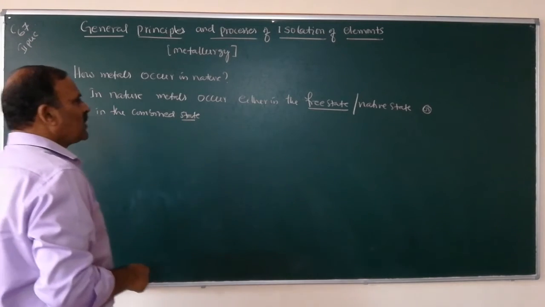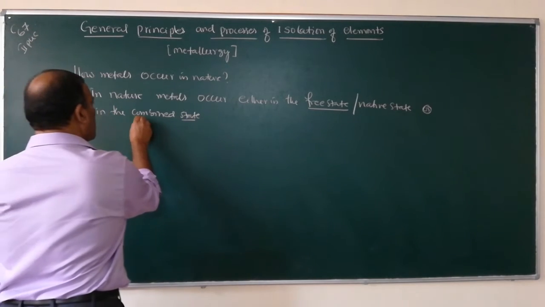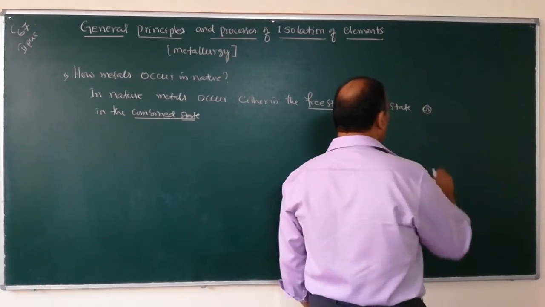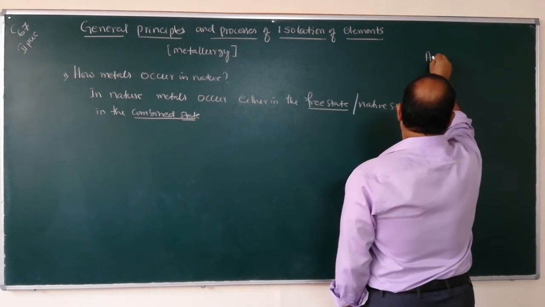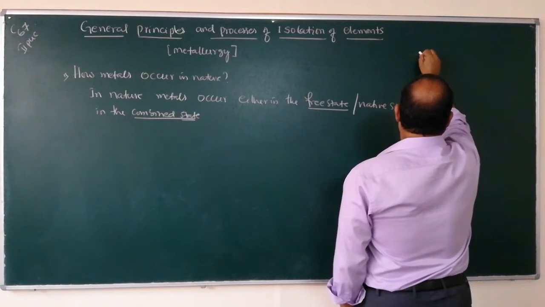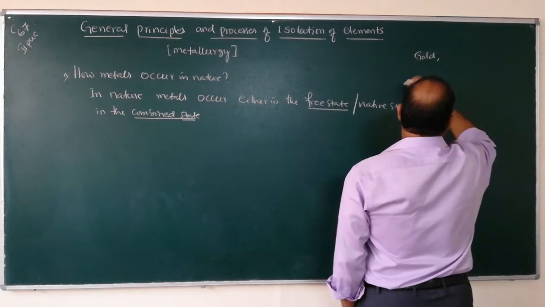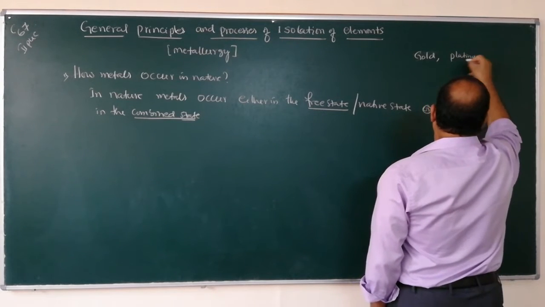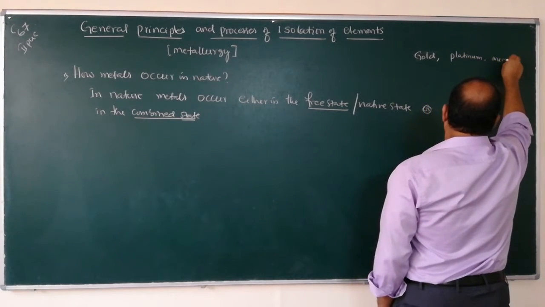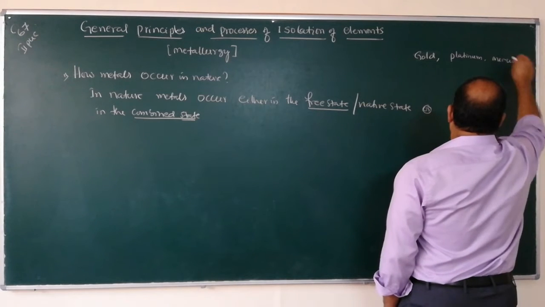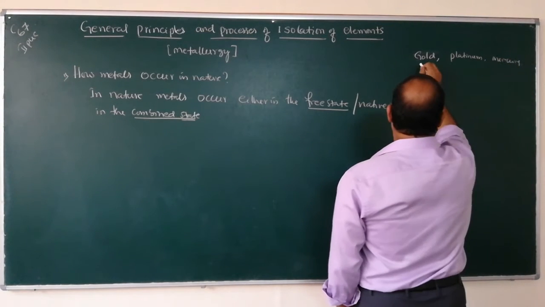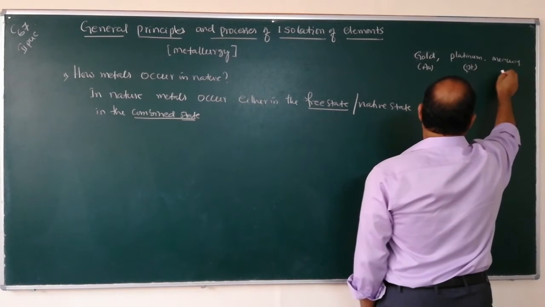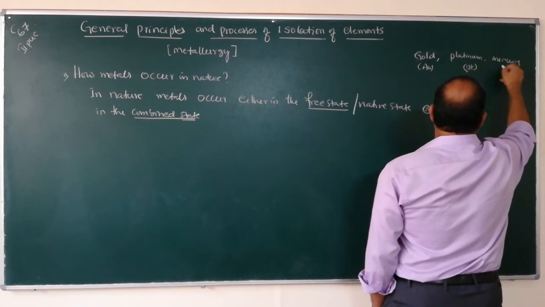So what is the meaning of free state and combined state? For example, gold, platinum, mercury. What is the formula of gold? It is Au, platinum is Pt, mercury is Hg.